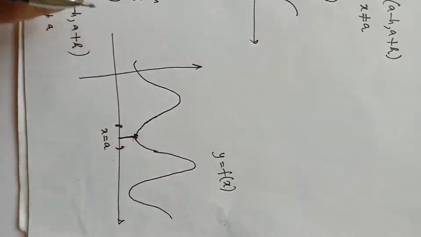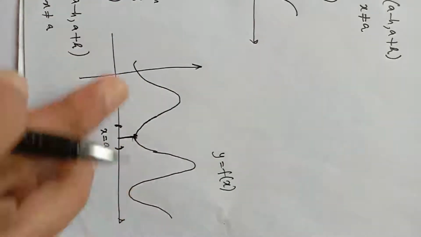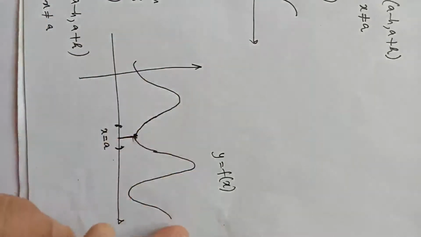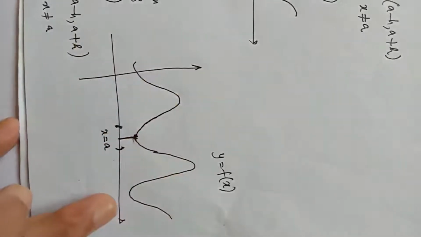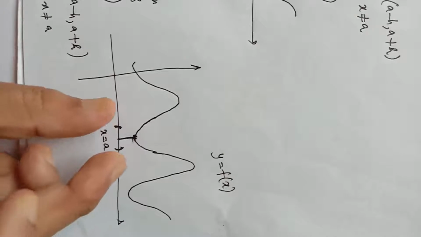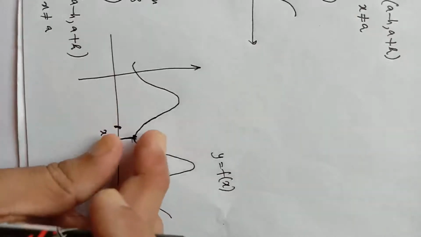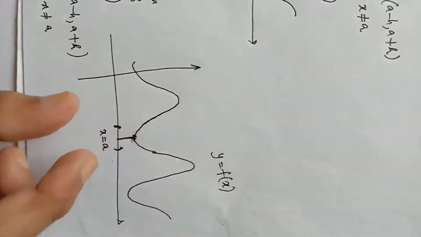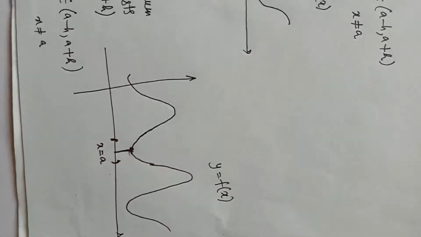The value at which the function is minimum for the whole domain is called absolute minima, the least value of the function. But if we consider a small interval, in that interval the smallest value of the function is called the local minimum value of the function.